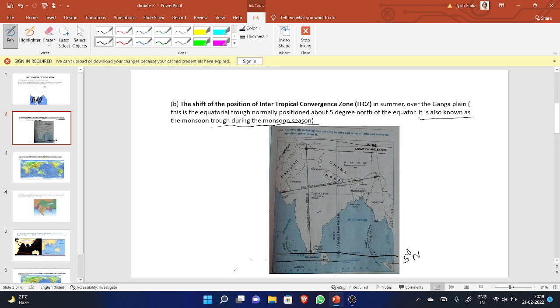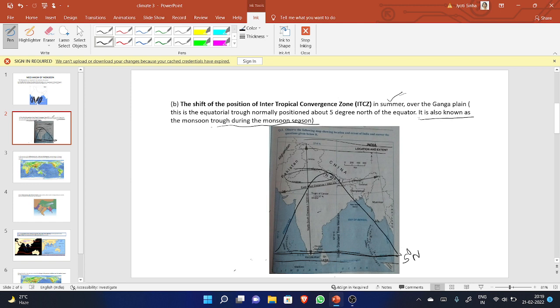What happens? See the statement. Now the Intertropical Convergence Zone is clear to you. During summer, what happens over the Ganga plain? This is the equatorial trough. A low pressure zone is created in the north of the country. Due to the formation of the low pressure zone in the north, the Intertropical Convergence Zone, that is 5 degrees north, shifts from here to the Ganga plain.